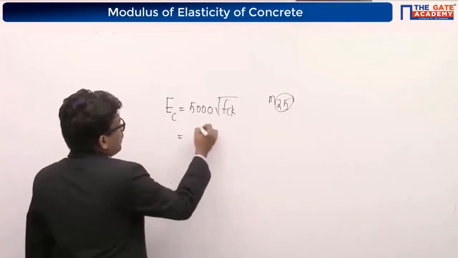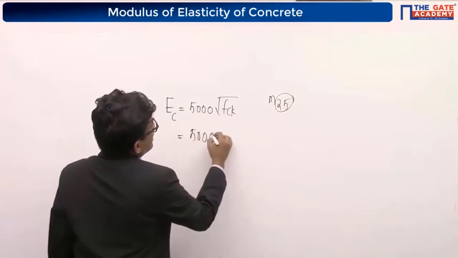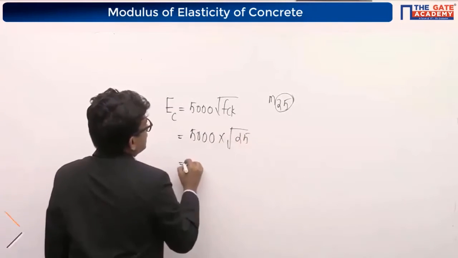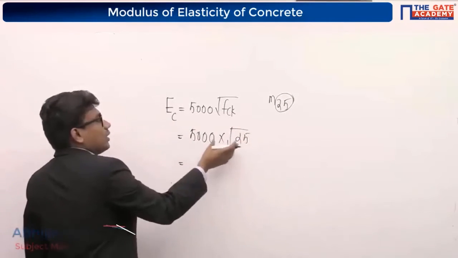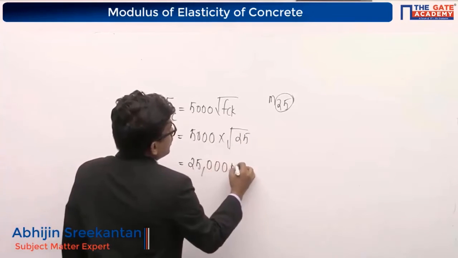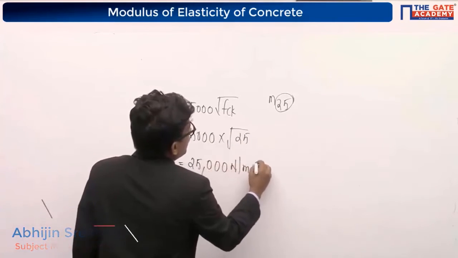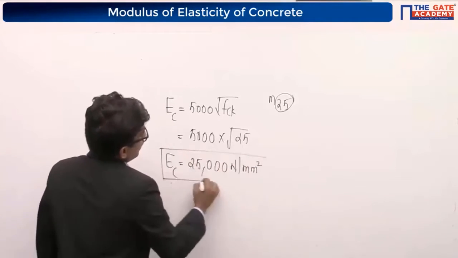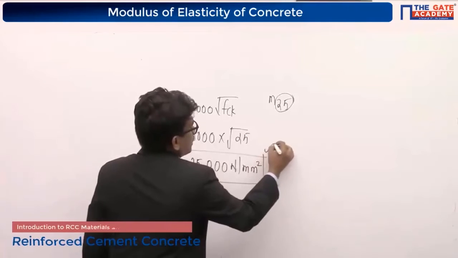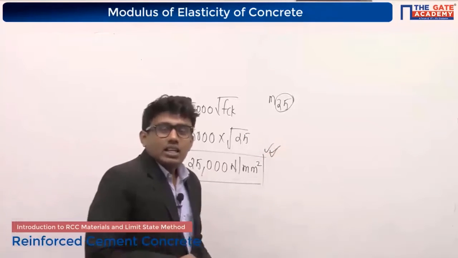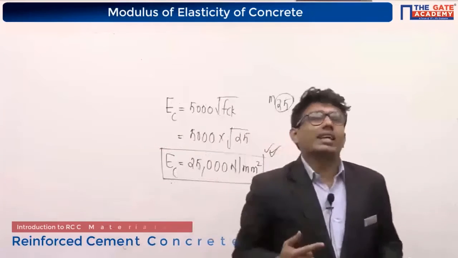If I use that 25 value here, I will be getting the answer directly, root 25. You will be getting the answer as, root 25 is 5, into 5,000 is 25,000 Newton per mm square will be the short-term elastic modulus of the concrete, the elastic modulus of M25 grade concrete. It's easy, right? If you know this equation, you will get the answer within seconds.